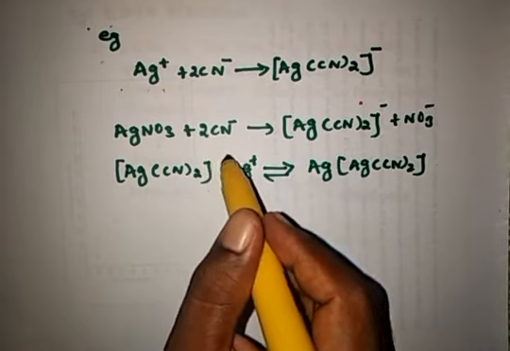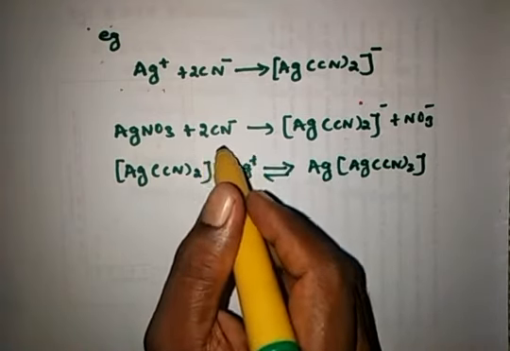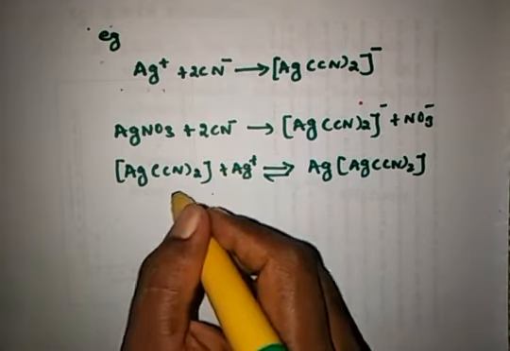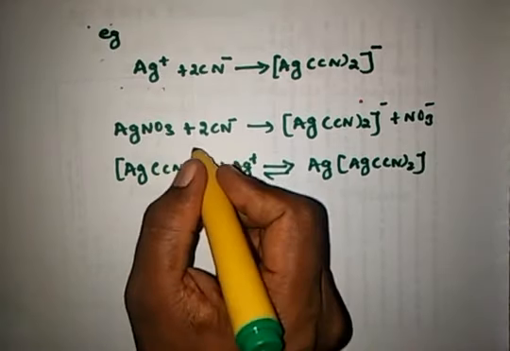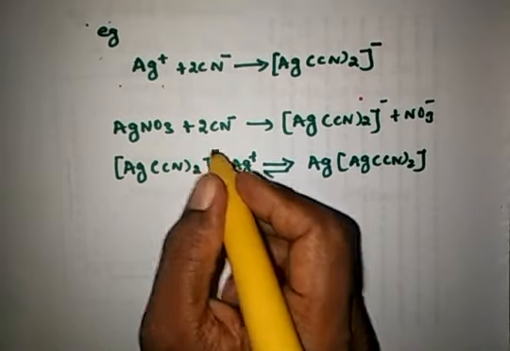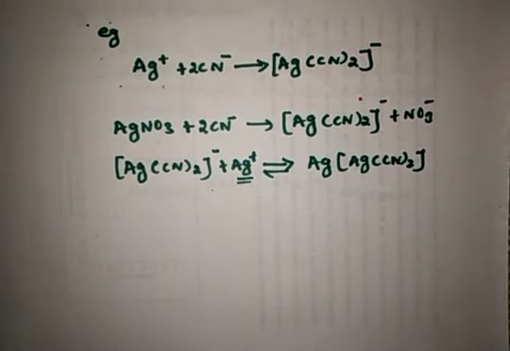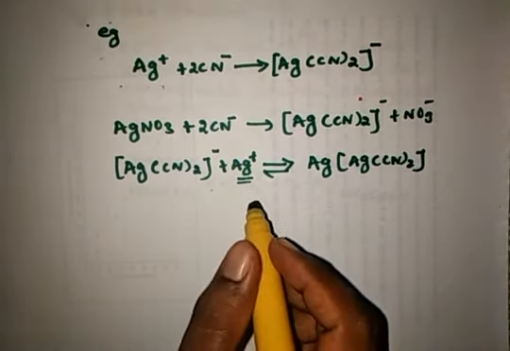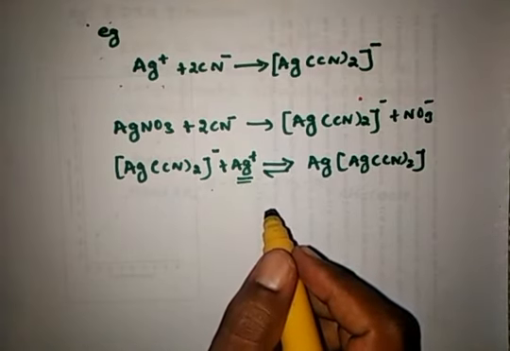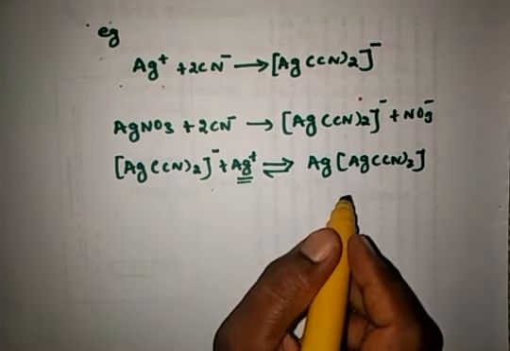After the formation, when all the cyanide is removed, the first excess of silver nitrate reacts with the Ag(CN)2 minus and gives this stable complex.